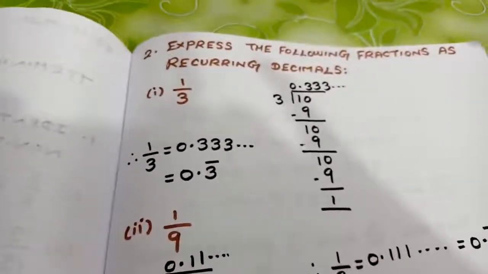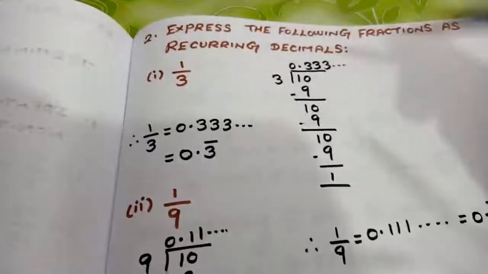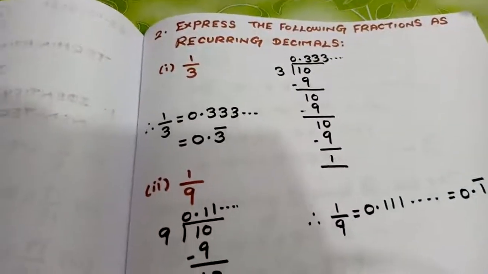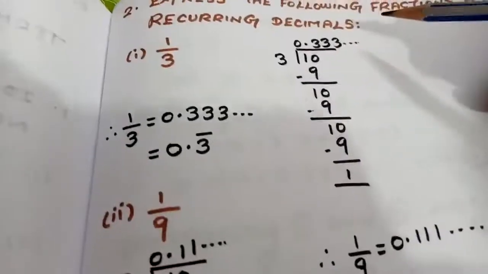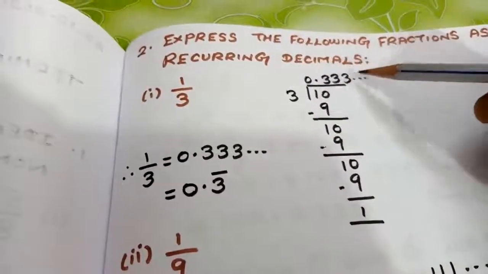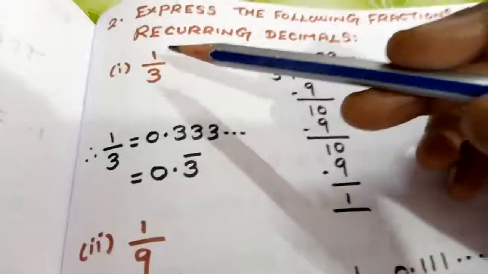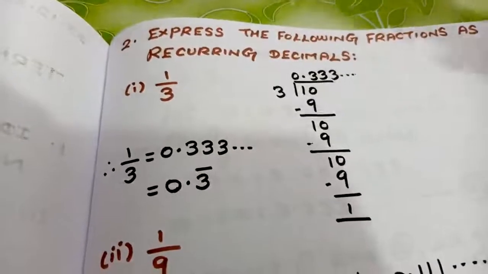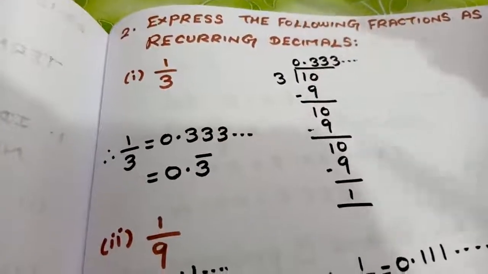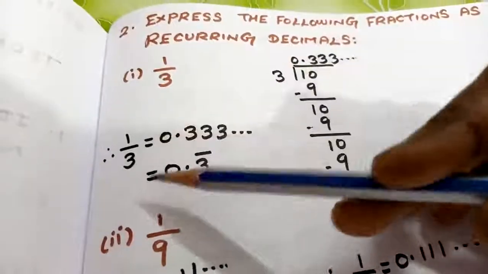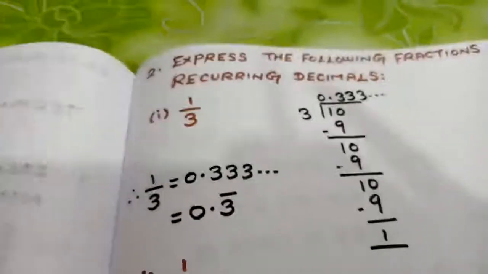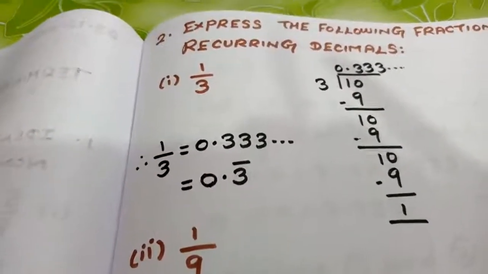Coming to the next question, the second question, they are asking you to express the following fraction as a recurring decimal. What is the meaning of recurring decimal? We just saw the meaning: recurring means a repeating decimal. They have given the fraction 1 by 3. You are going to find the repeating value, converting it to a recurring decimal. For 1 by 3, go by the normal division method, students. If you try the normal division method, 1 divided by 3, the number is not enough.